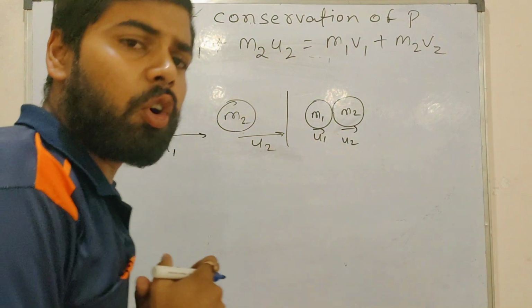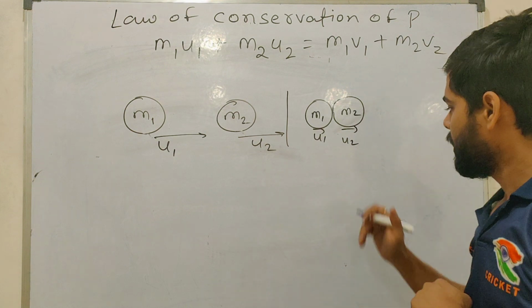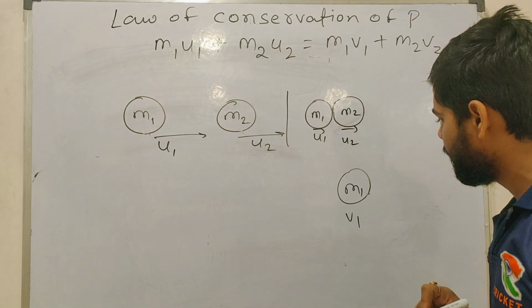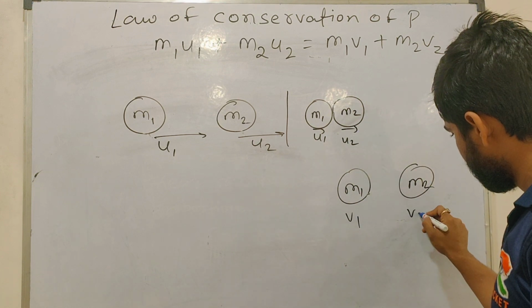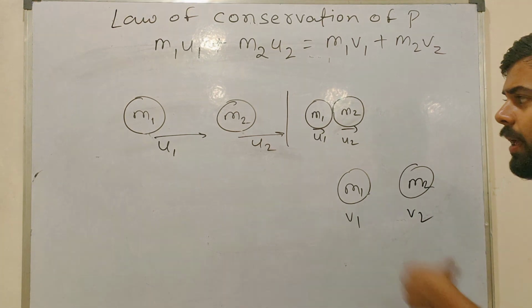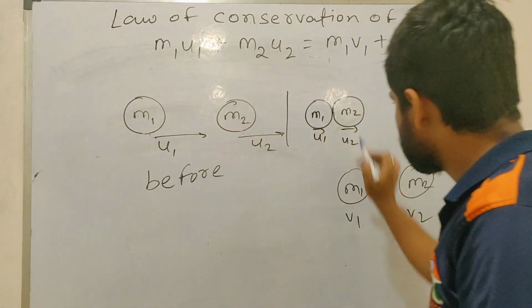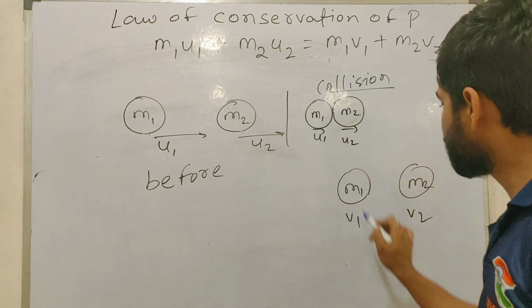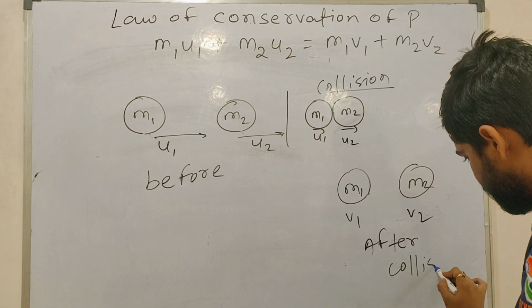Because of the collision, what will you see? Their velocity will change. After collision, m1's velocity becomes v1 and m2's velocity becomes v2. Any doubts? This concept is before collision, this one is collision, and this one is after collision.